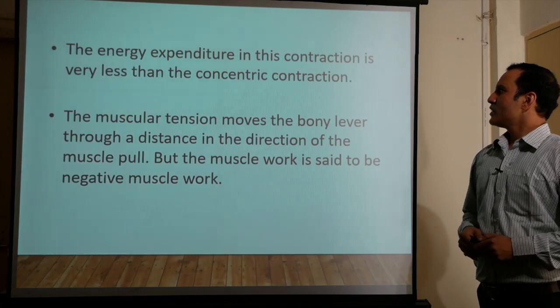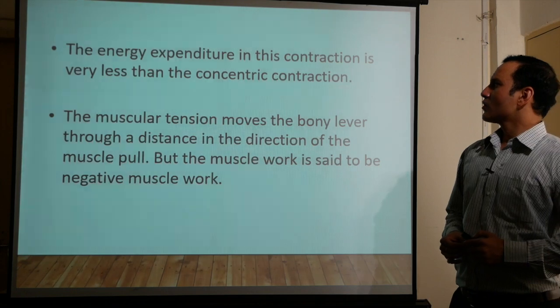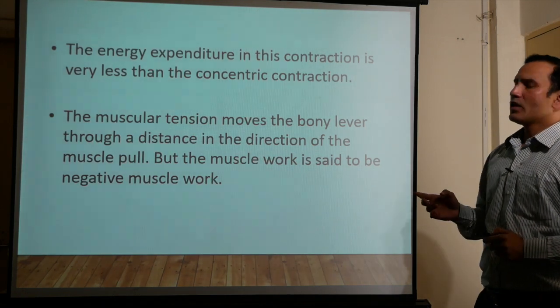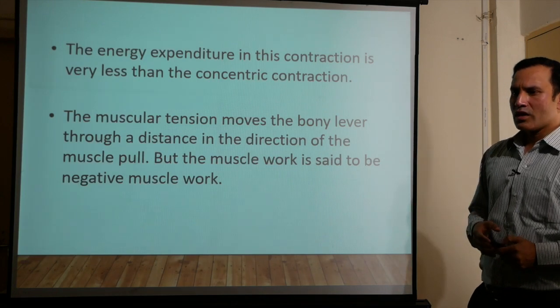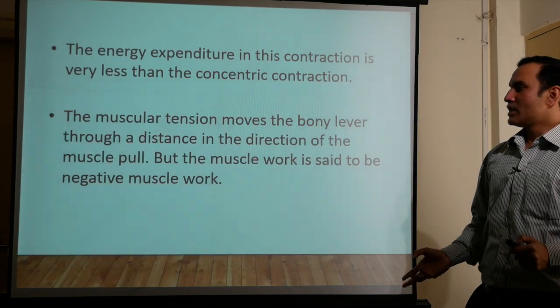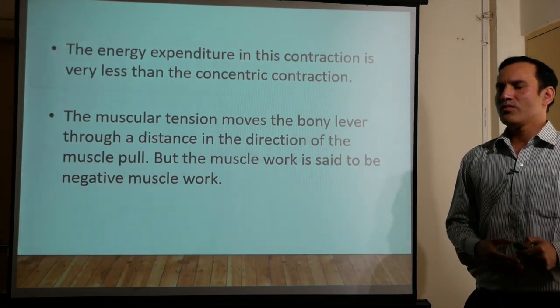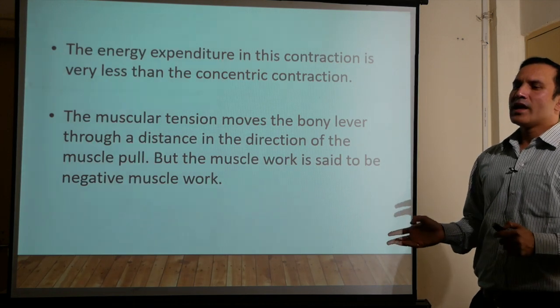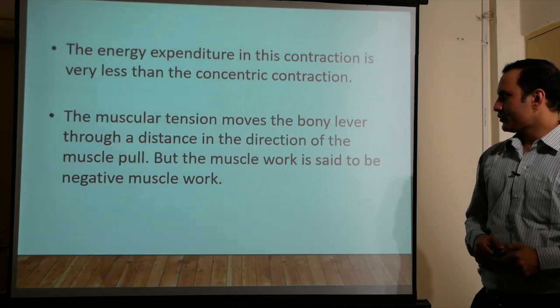The energy expenditure in this contraction is very much less than the concentric contraction. Why will it be less? Because in concentric contraction the maximum amount of energy is spent in the generation of the movement, maintaining that joint position or initiating the movement. So here the energy expenditure will be lesser than the concentric contraction.